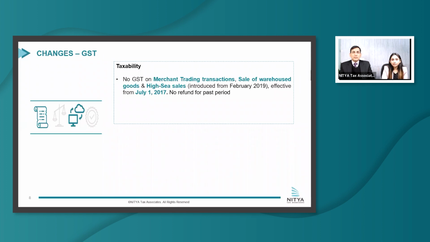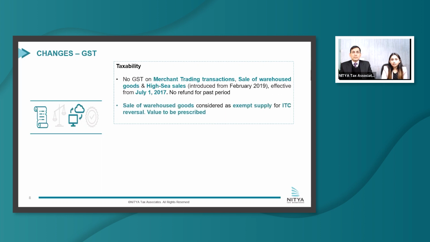To clarify on the same, an amendment has been proposed to state that these Schedule 3 entries will be effective from July 1, 2017, and in case any taxpayer has paid GST for the past period on these transactions, no refund will be allowed.